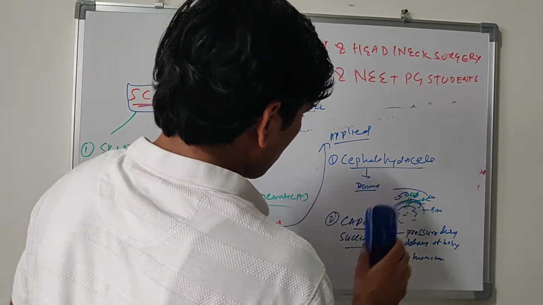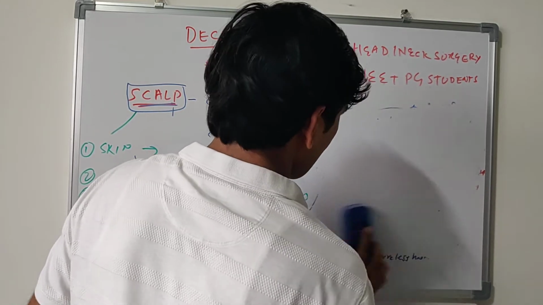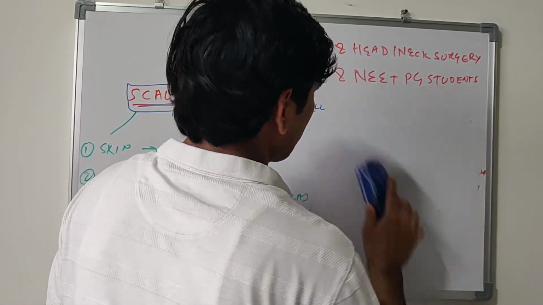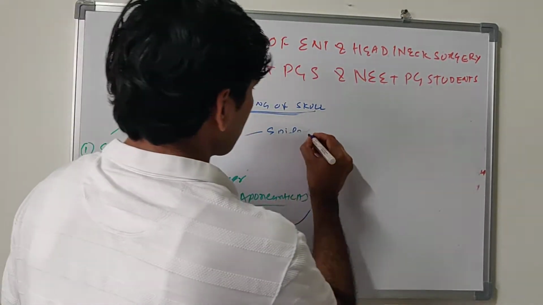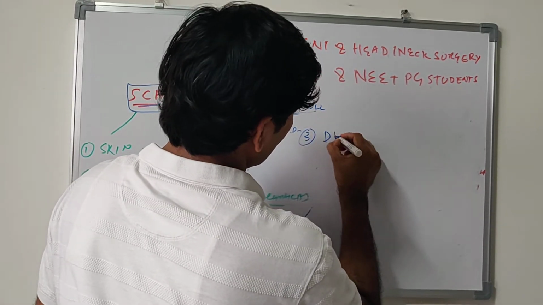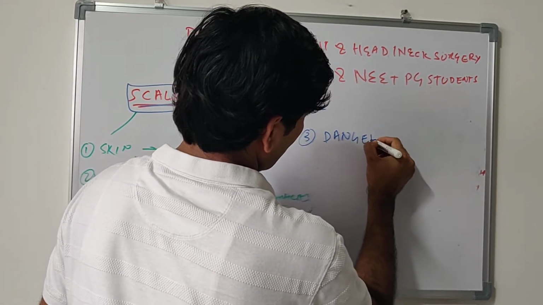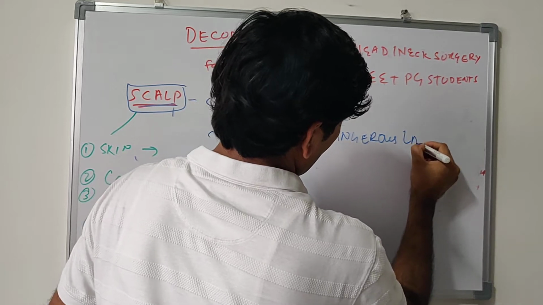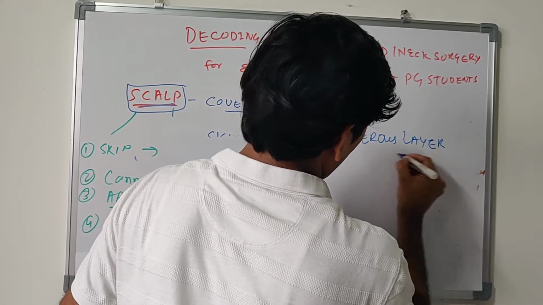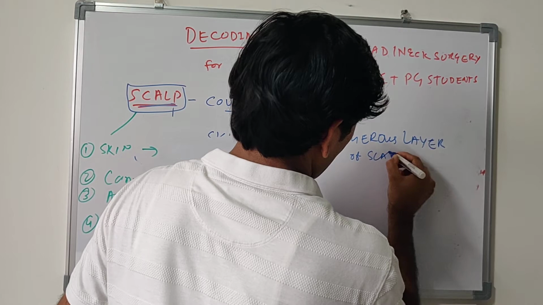Now the third one is called the dangerous layer of the skull.